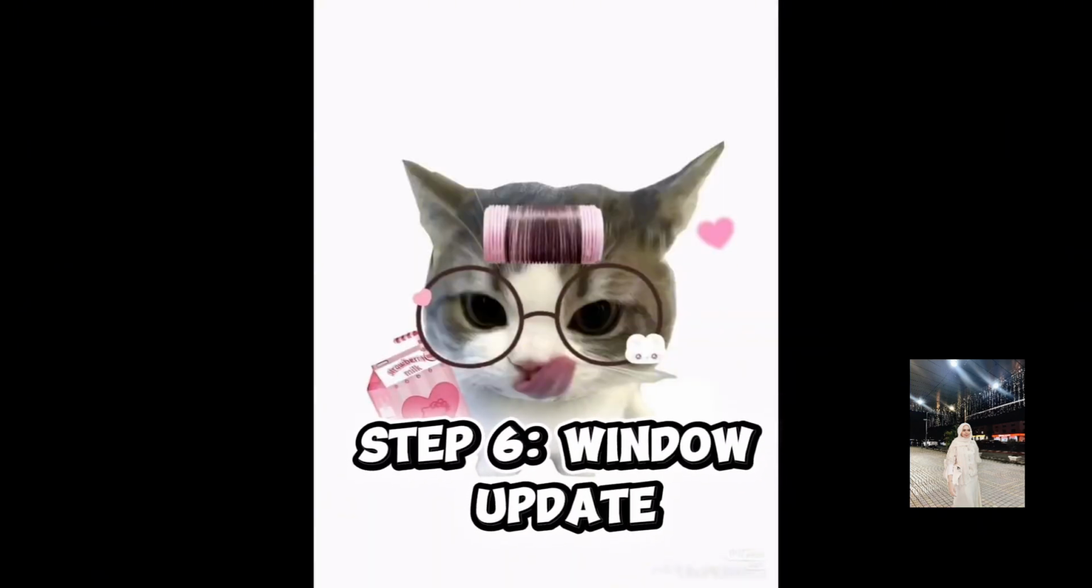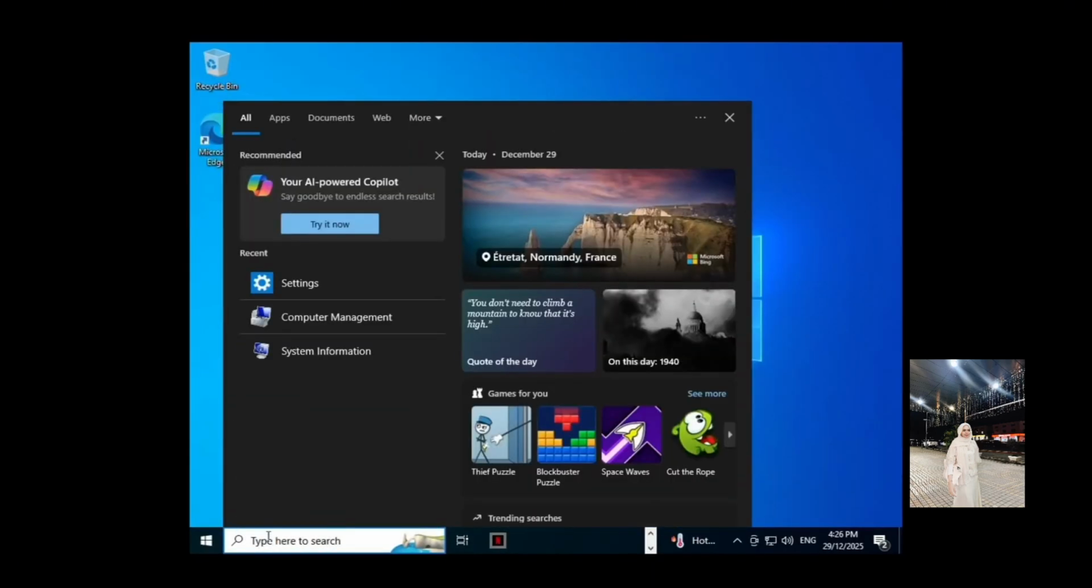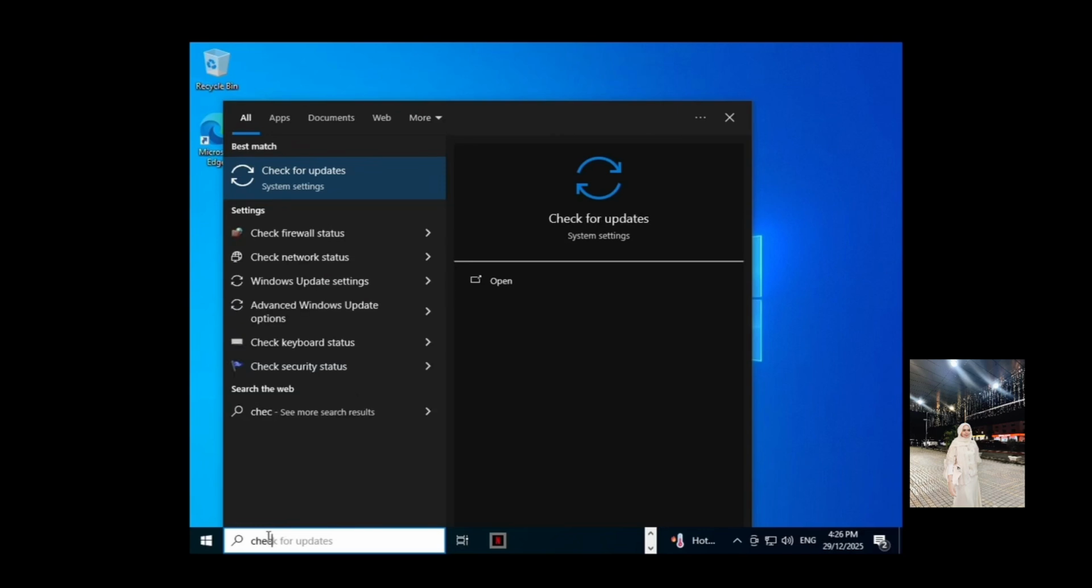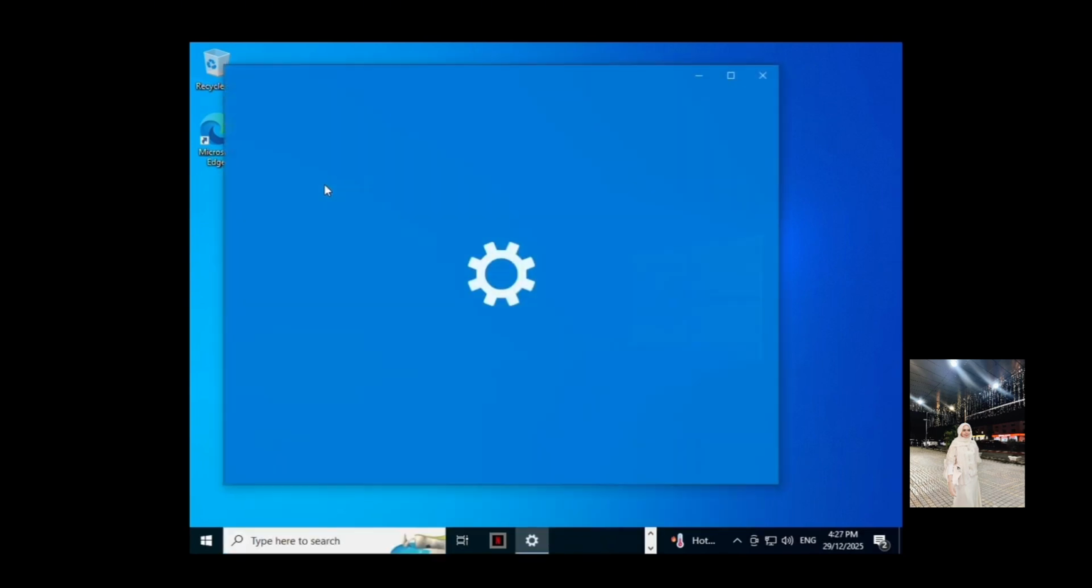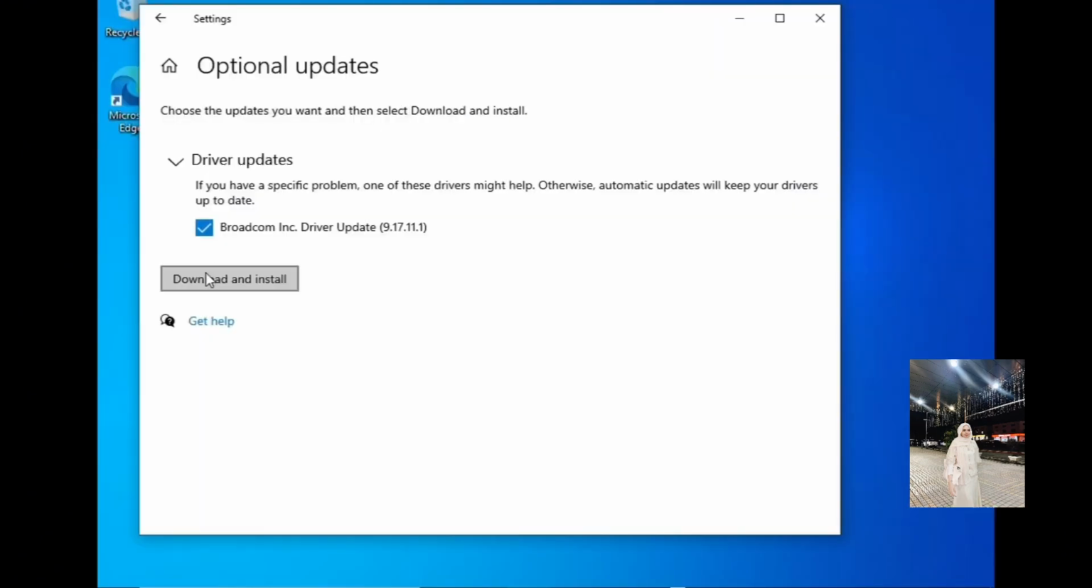So for step 6 is Windows update. First, you go to Windows and check for updates. And then you download and install.